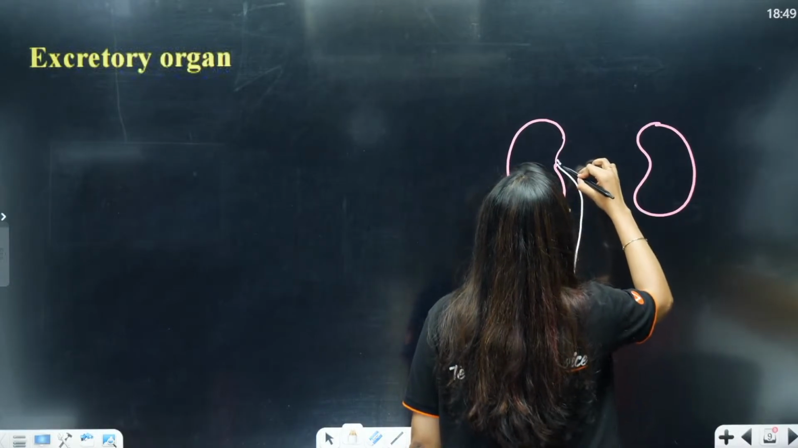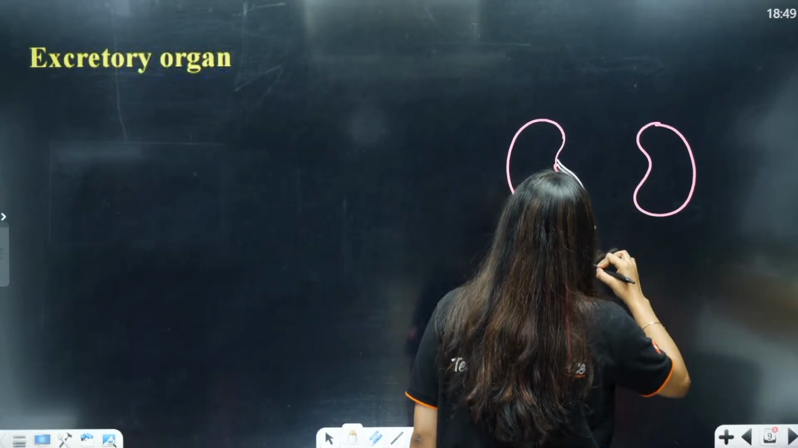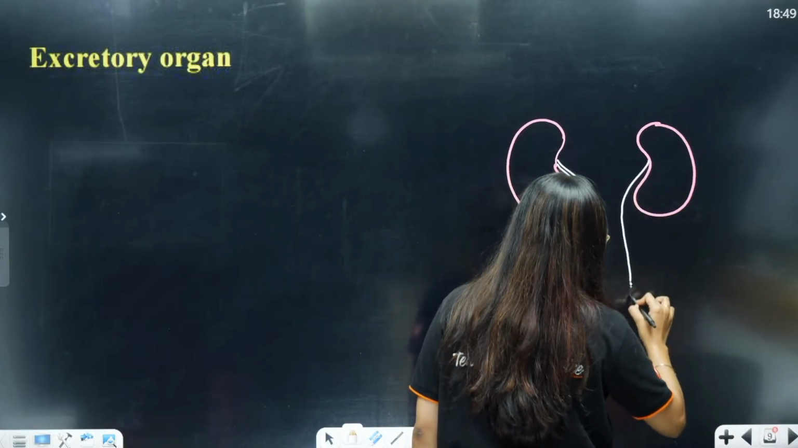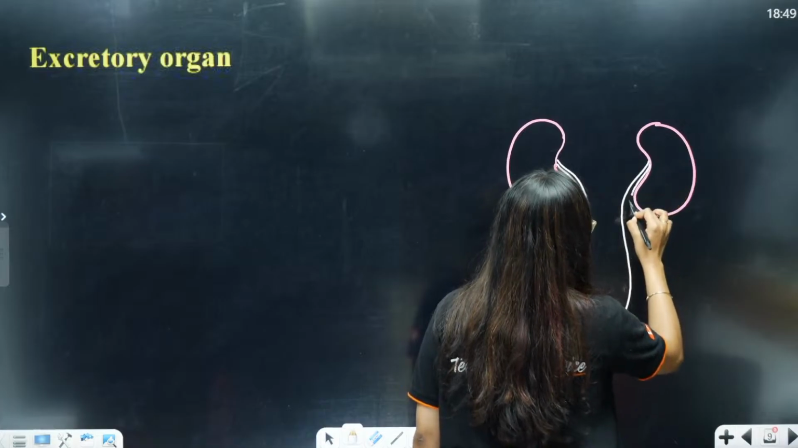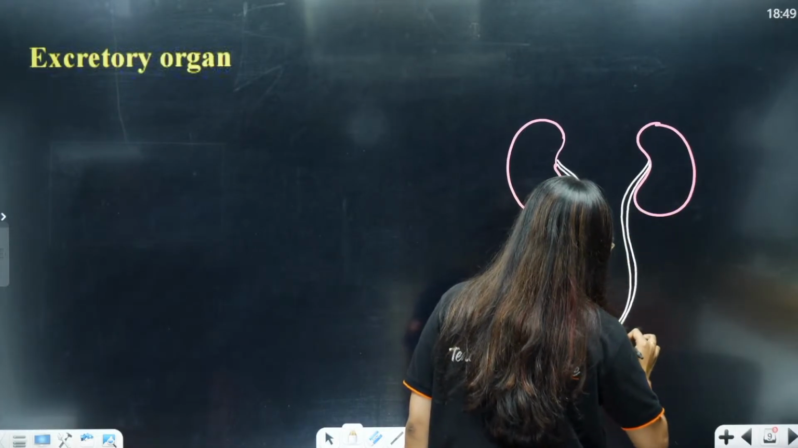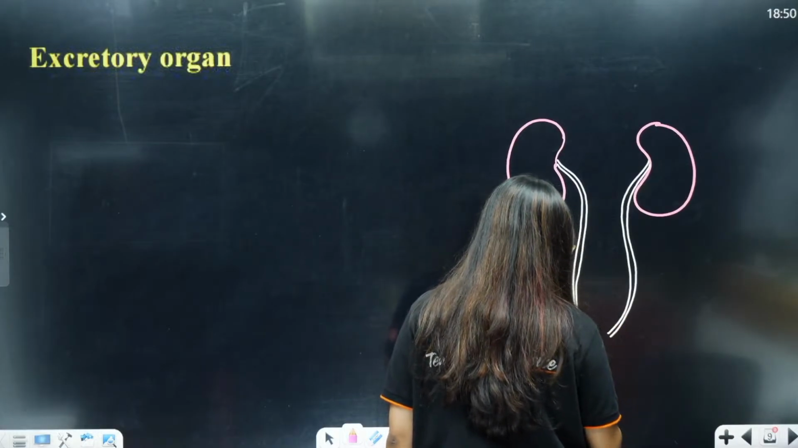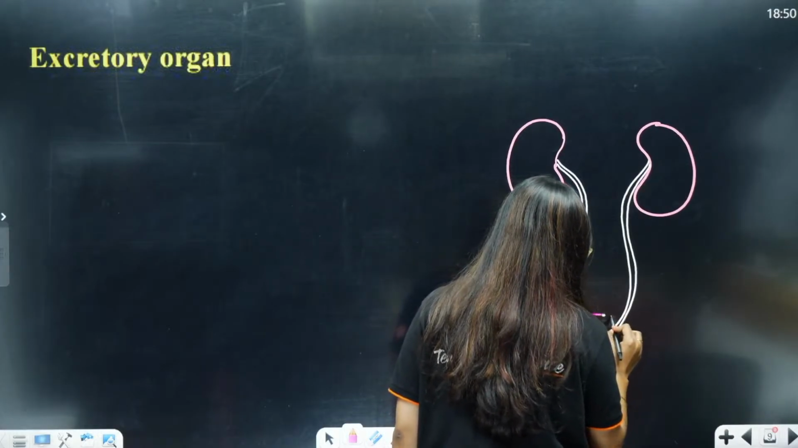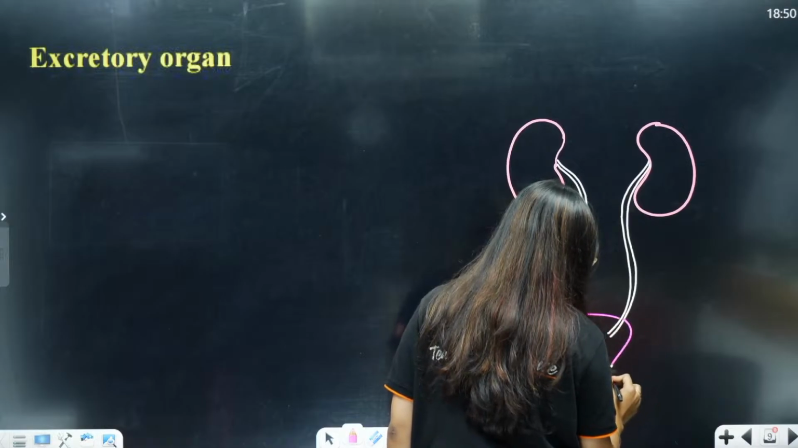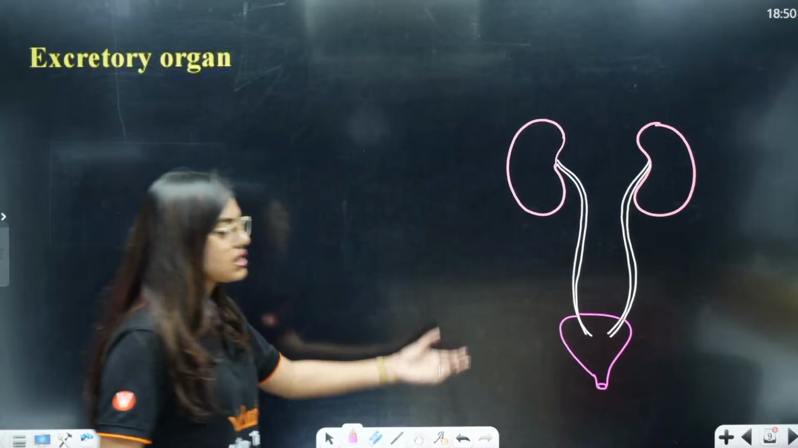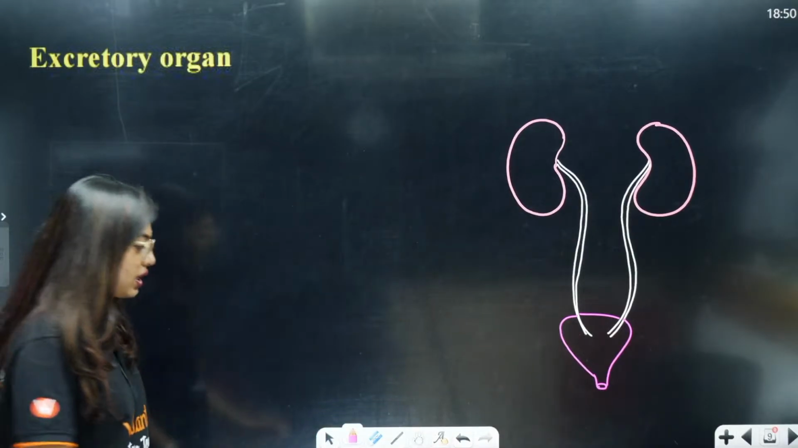Ureter. Same thing here, a pair of ureters is here, and then it is going to open into where students? It is going to open into our urinary bladder, right. The urinary bladder is going to end in a urethra, okay. This is the portion, this is your excretory organ.